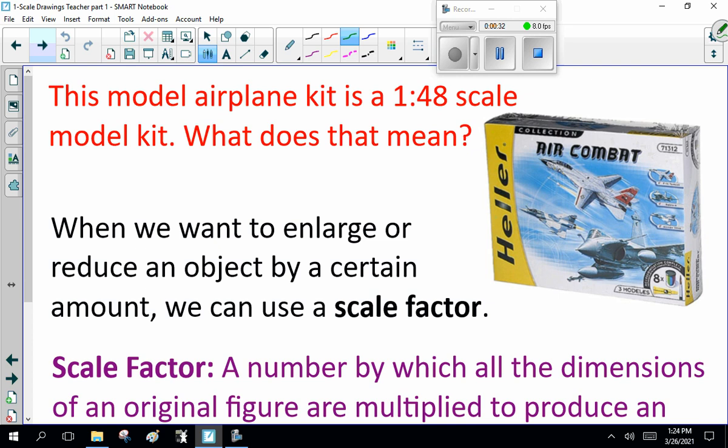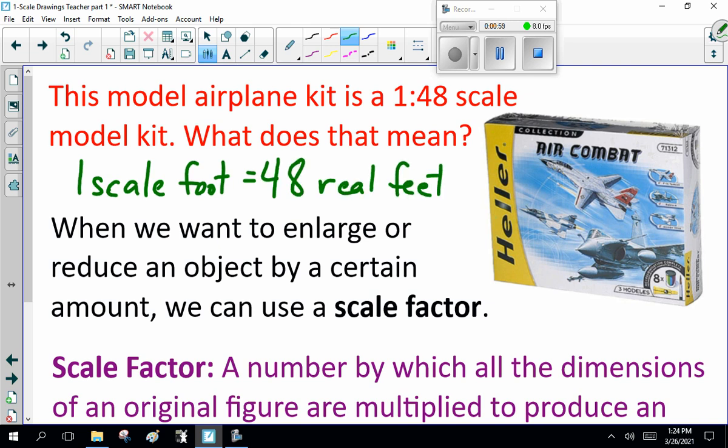This model airplane kit is a 1 to 48 scale model kit. What does that mean? The 1 to 48 means one scale foot equals 48 real feet.